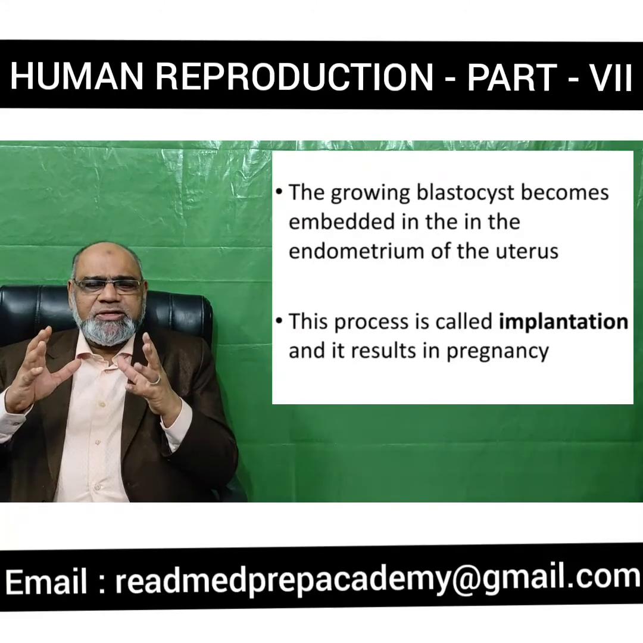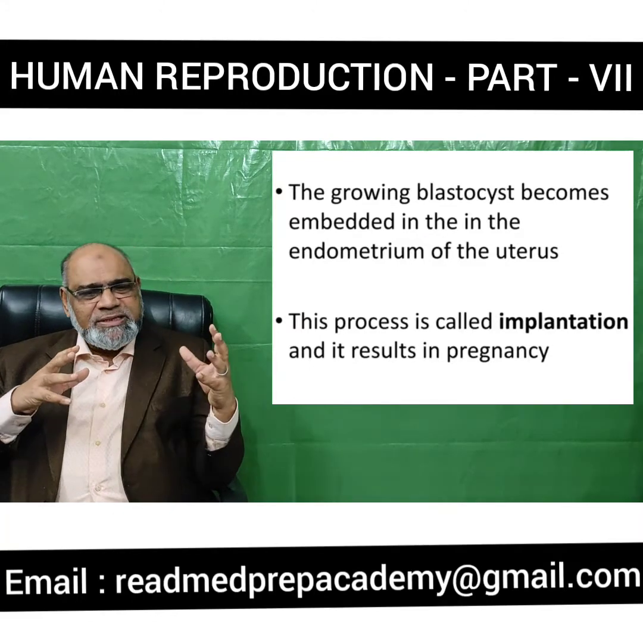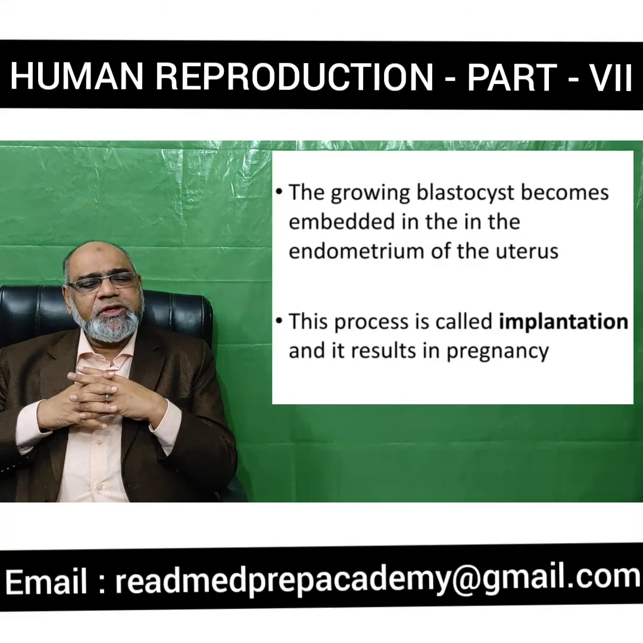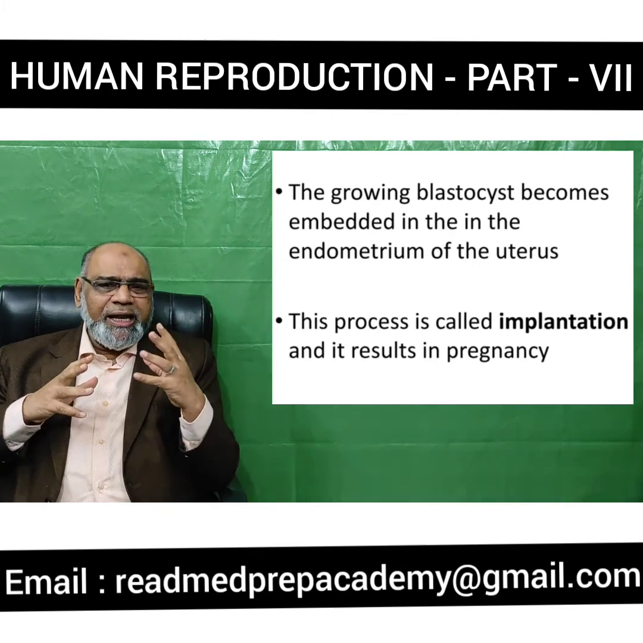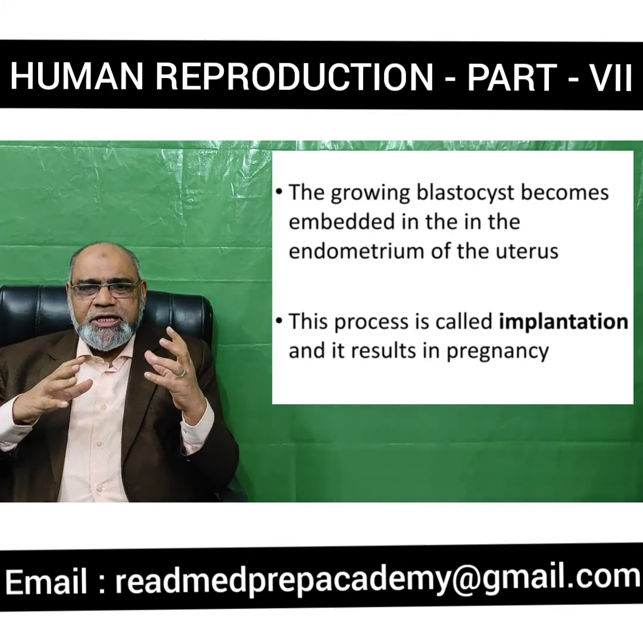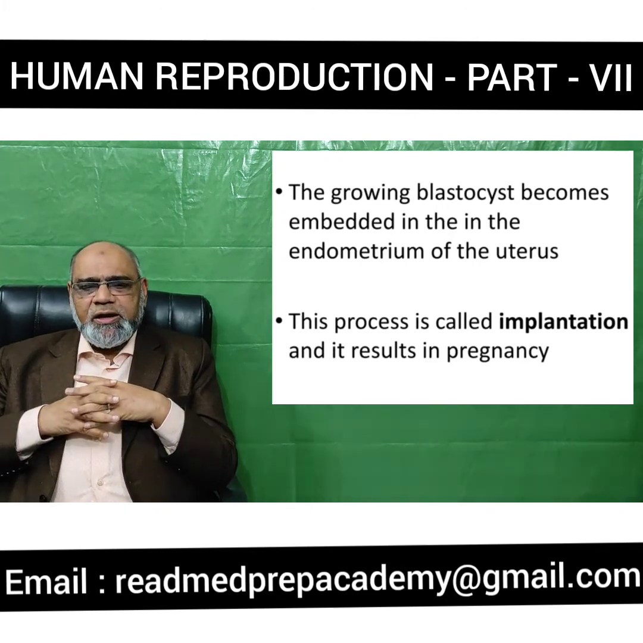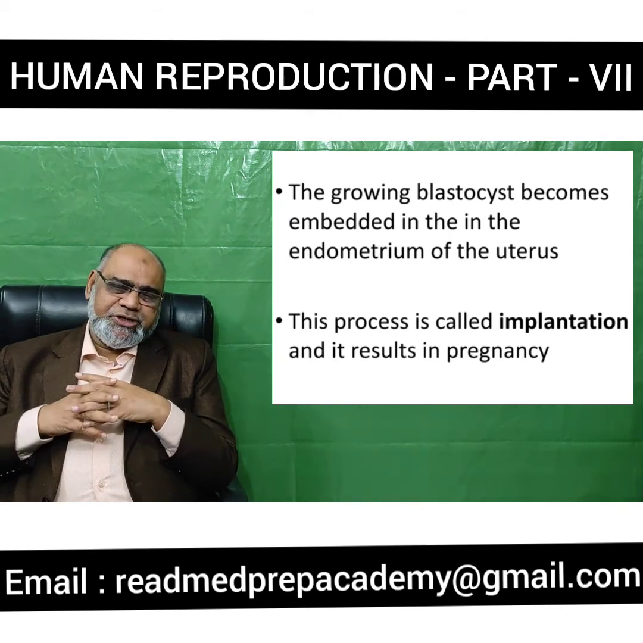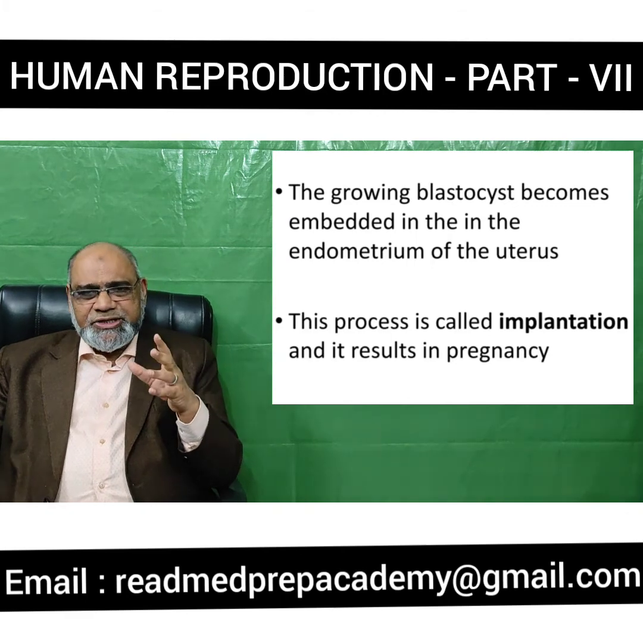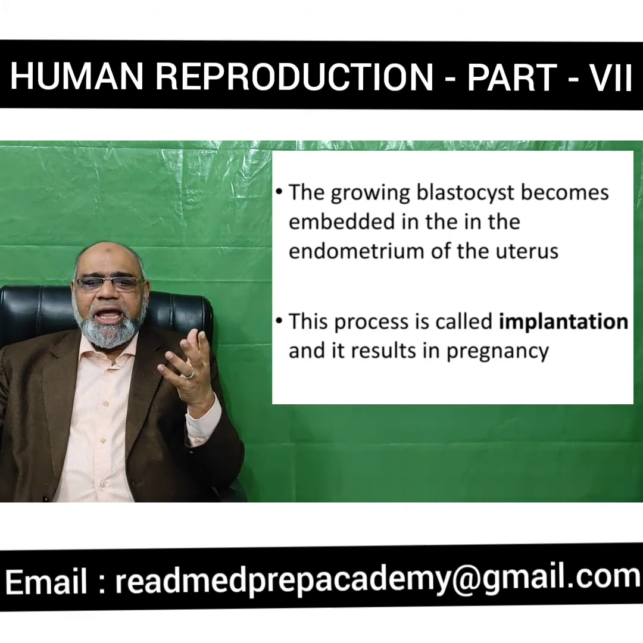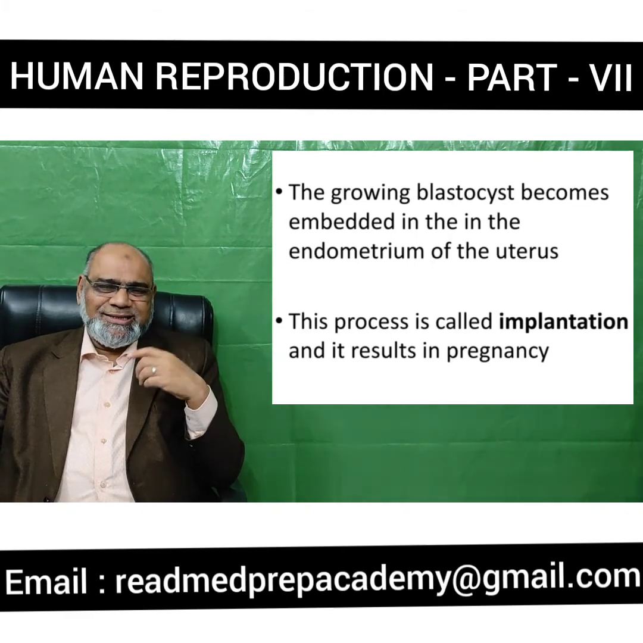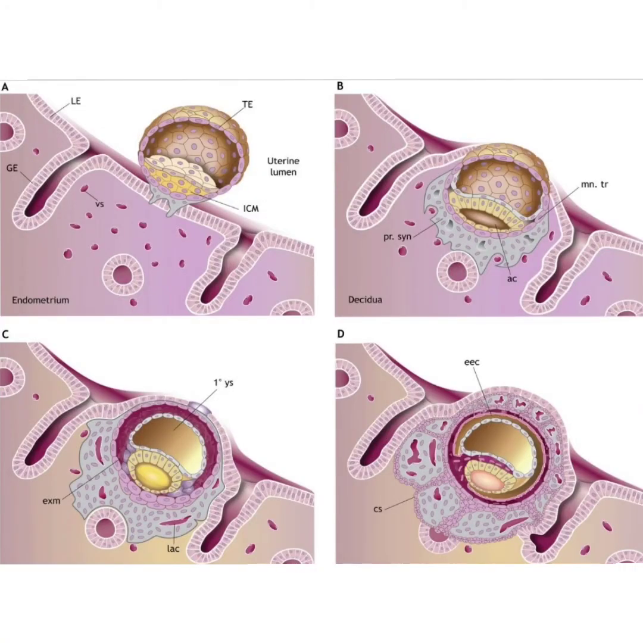The growing blastocyst becomes embedded into the endometrium of the uterus. The embedding of the blastocyst into the endometrial wall of the uterus of the mother is called implantation. This implantation and development of the embryo results in pregnancy. Here you can see in the image how a blastocyst enters into the uterine endometrial wall.